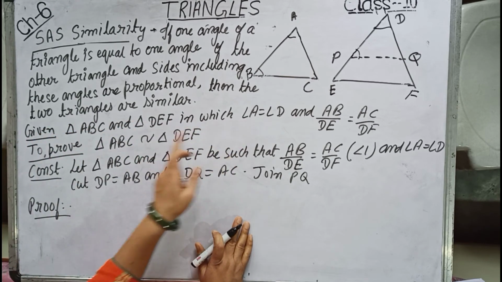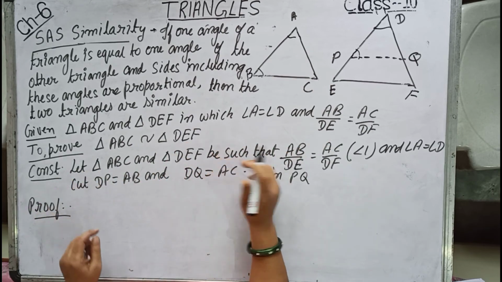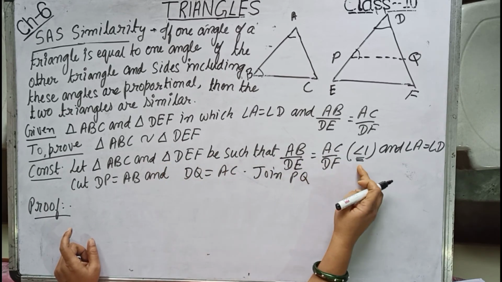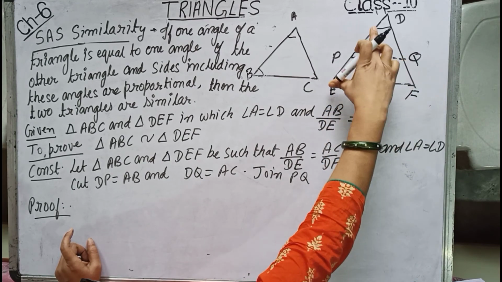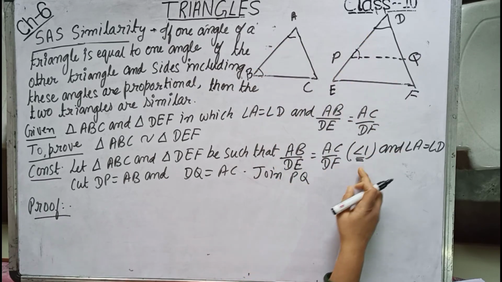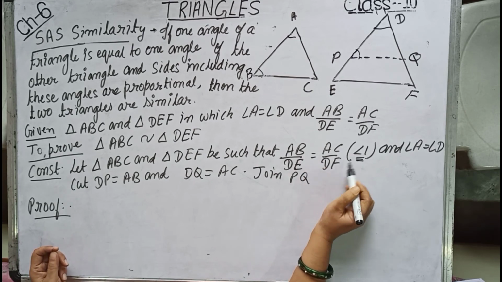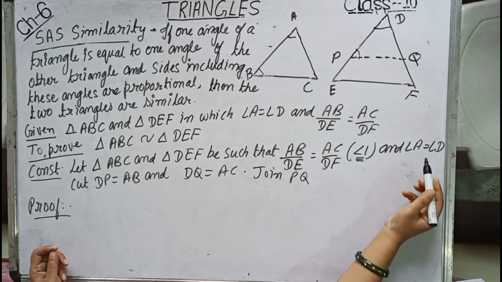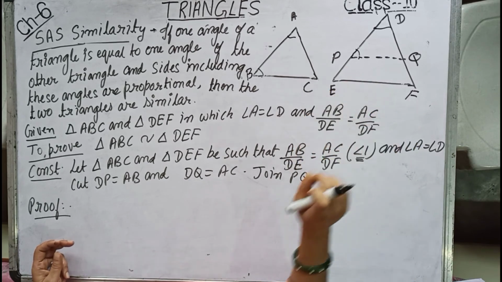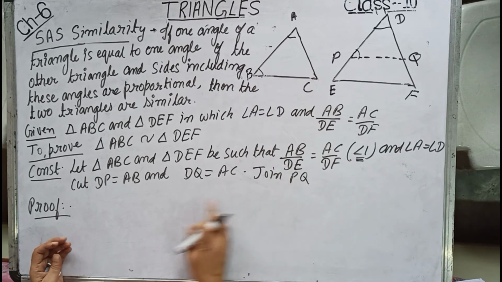The given part I have written, required to prove is written, and construction as such we have done in the last two. Now in all the construction, this less than 1 I forgot to write in those last two. You write, because we have taken points P and Q on DE and DF, so it means obviously AB by DE is less than 1. So it is given that AB by DE equals AC by DF is less than 1 and angle A equals angle D. Now take points P and Q on DE and DF such that DP equals AB and DQ equals AC, and join PQ in proof part.